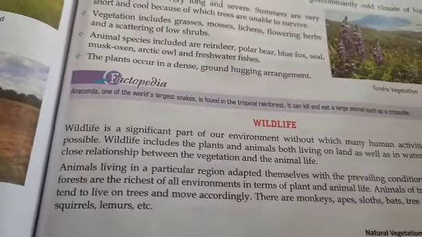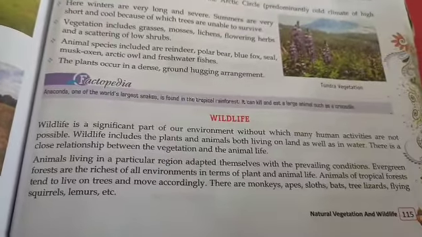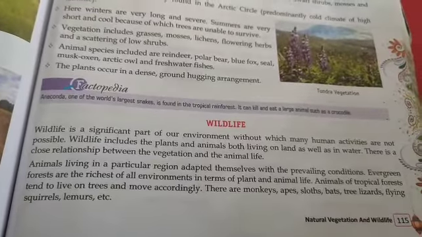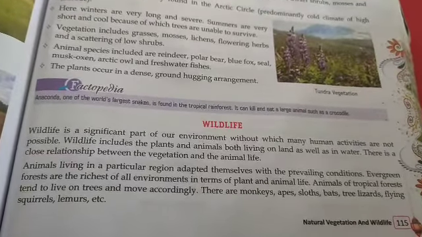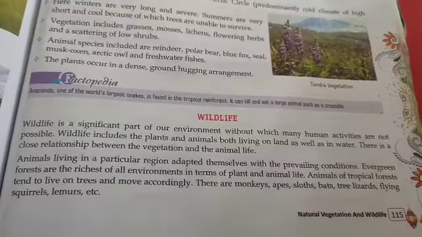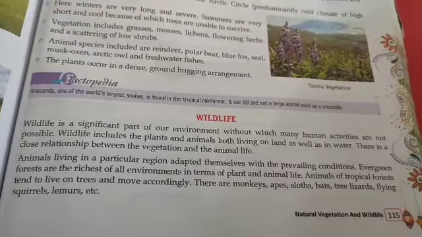Animals in a particular region adapt themselves to the prevailing conditions. Evergreen forests are the richest in our environment in terms of plants and animals. Animals of tropical forests tend to live on trees and move accordingly.